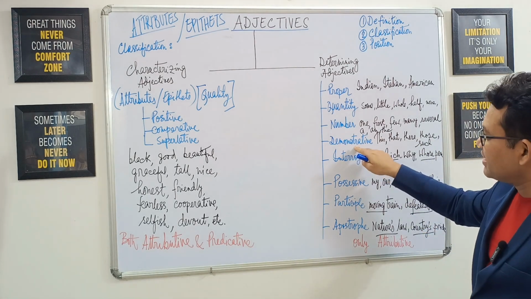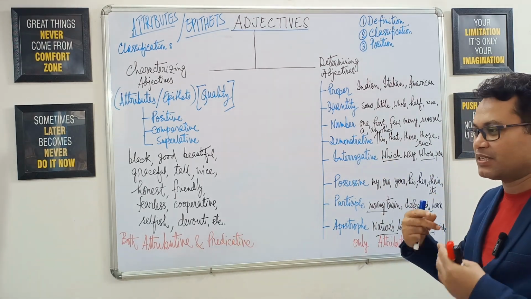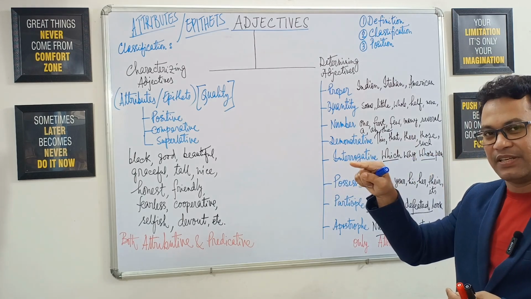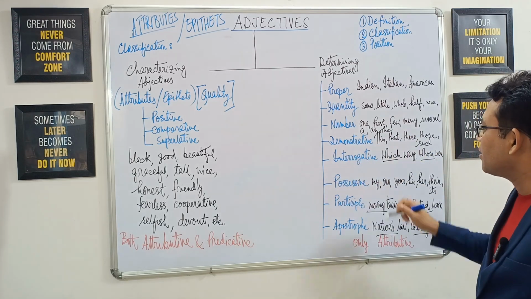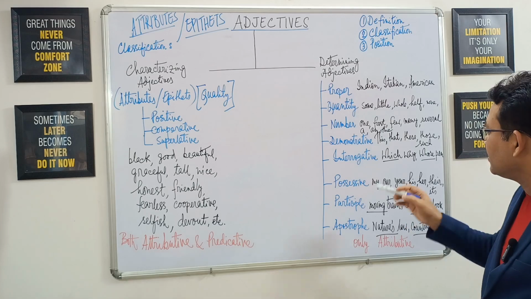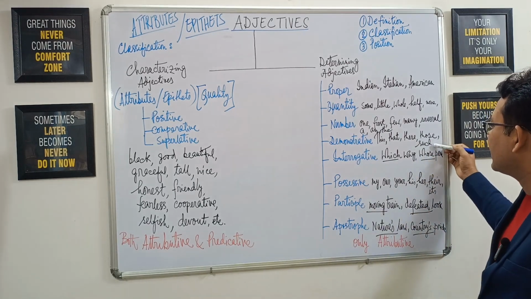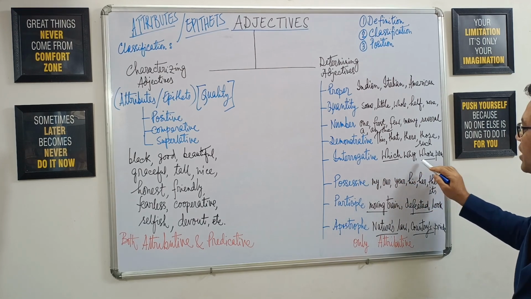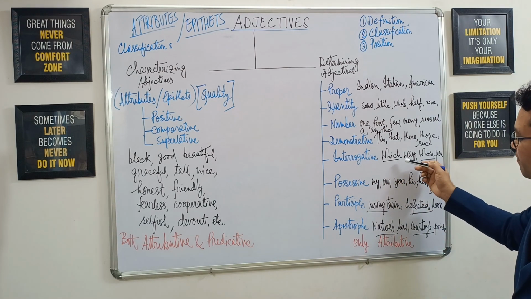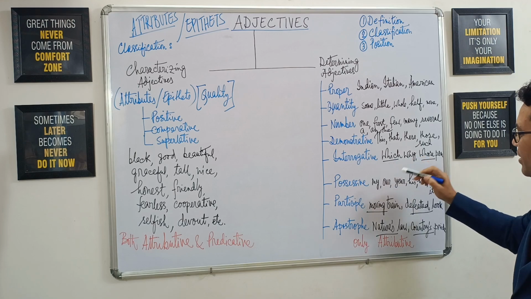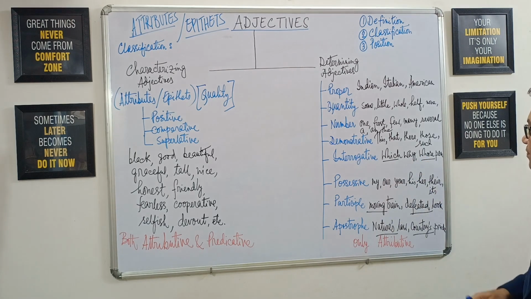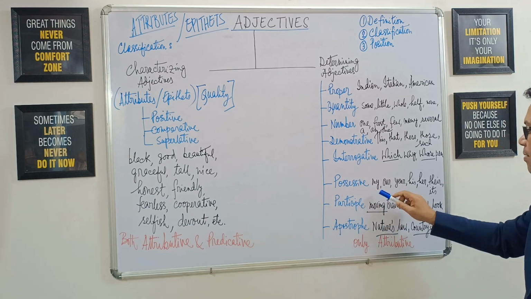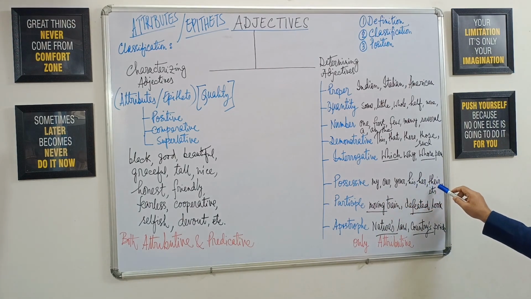Then we have demonstrative adjectives that help us demonstrate or exhibit a particular noun or pronoun, like this, that, singular, these, those, plural, and again such. Then interrogative adjectives like which and whose. For example, which way, whose pen. So you see, they are placed before nouns to modify those nouns. Then possessive adjectives: my, our, your, his, her, their, its. So they are fixed.